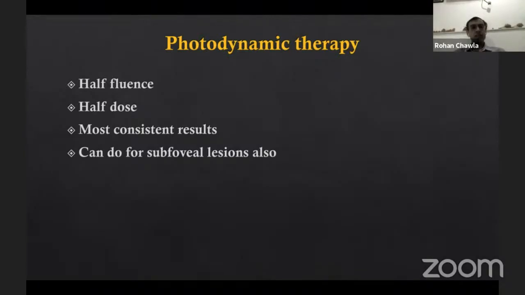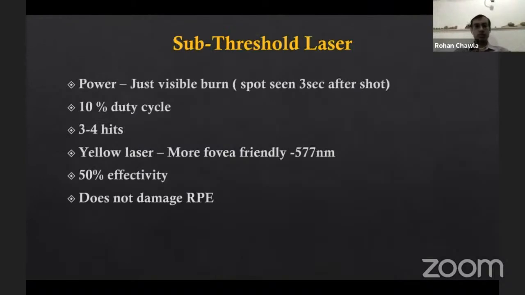But to avoid the side effects of photodynamic therapy, we have done half fluence, and even combined half fluence, half dose. Even that little bit of therapy works. The only thing is, even after photodynamic therapy you can have recurrences, and new leaks can develop, but we can even do this for subfoveal lesions. But I've had one patient who developed a scotoma because of choroidal ischemia after photodynamic therapy. Since then, I never do full fluence. I always do half fluence, and even reduce the dose of verteporfin while doing photodynamic therapy for CSC.